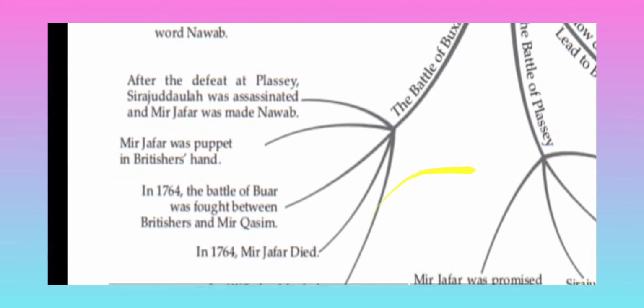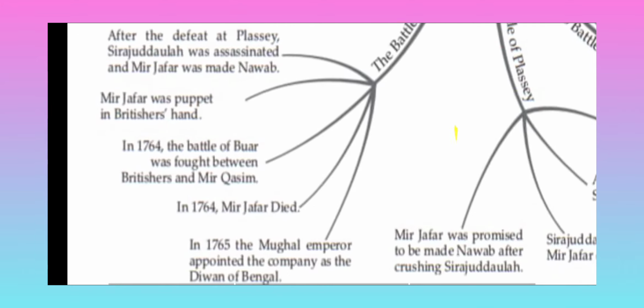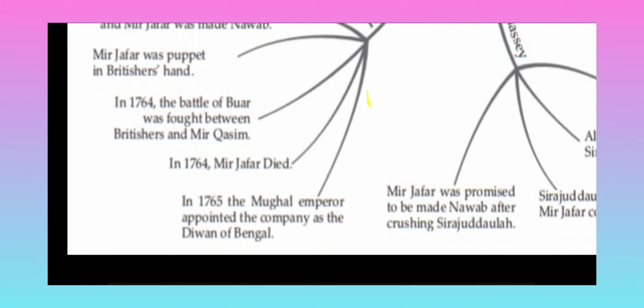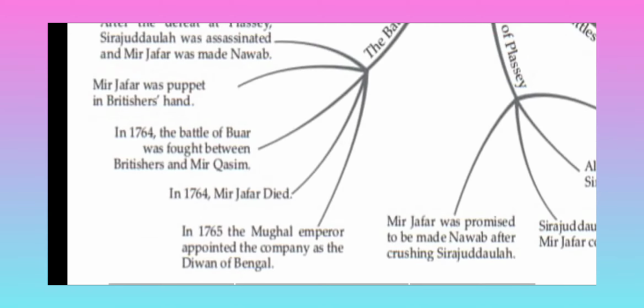Battle of Buxar. After the defeat at Plassey, Siraj-ud-Dawla was assassinated and Mir Jafar was made Nawab. Mir Jafar was a puppet in the British's hand. In 1764, the Battle of Buxar was fought between the British and Mir Qasim. First Mir Jafar was made Nawab. After that the company thought that this puppet Nawab was not that helpful.